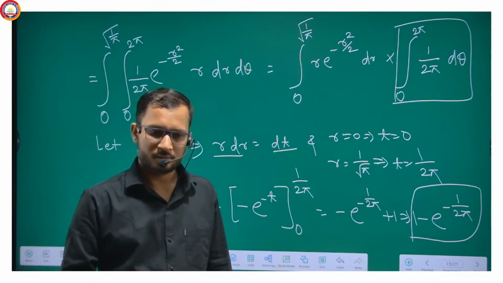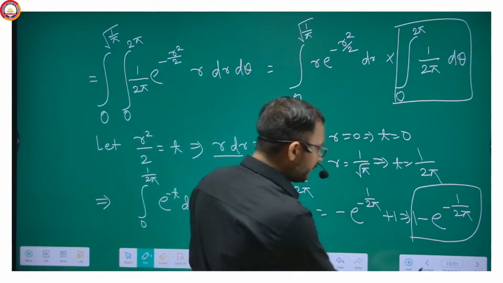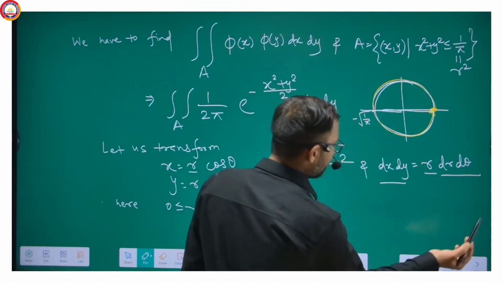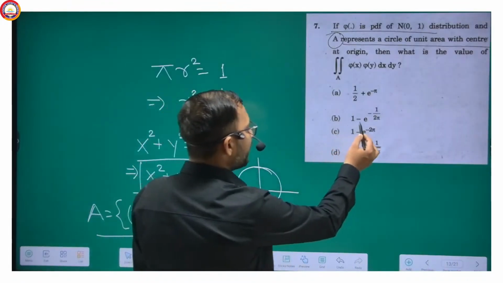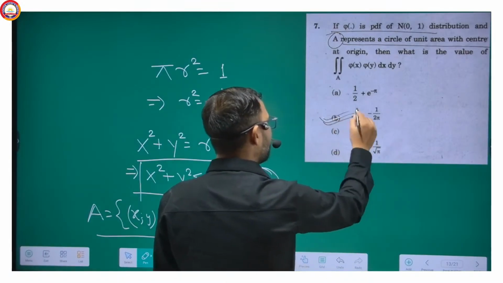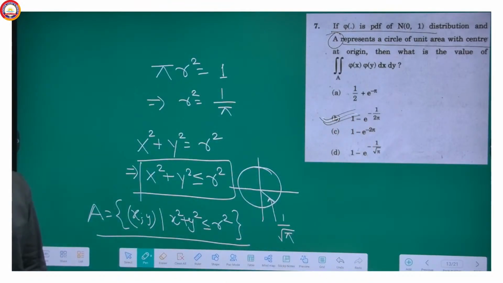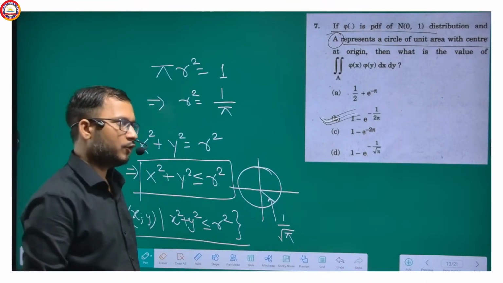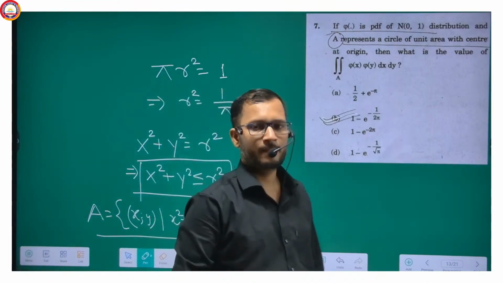Getting my point? Yes, that's the answer. Let me check which option is correct. 1 minus e to the power minus 1 by 2 pi. So option B is the correct option that we have already given in your answer key.